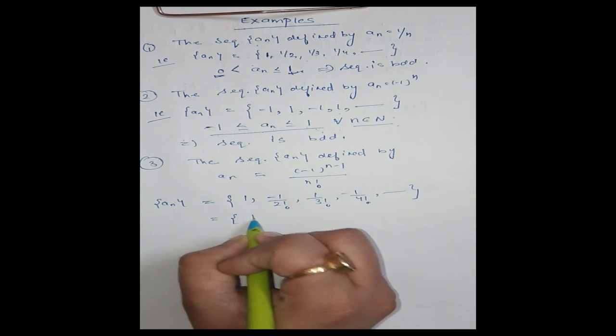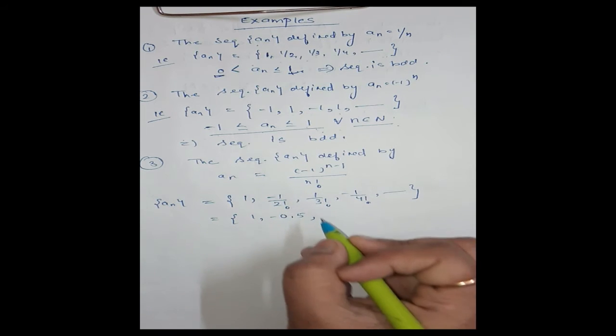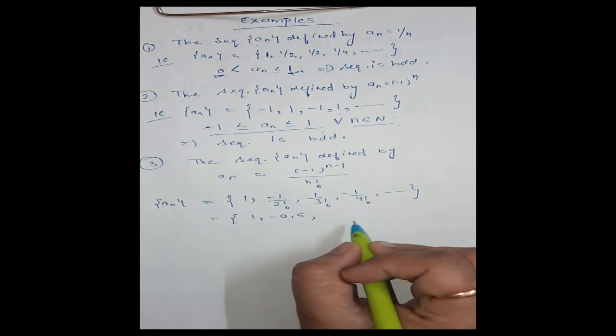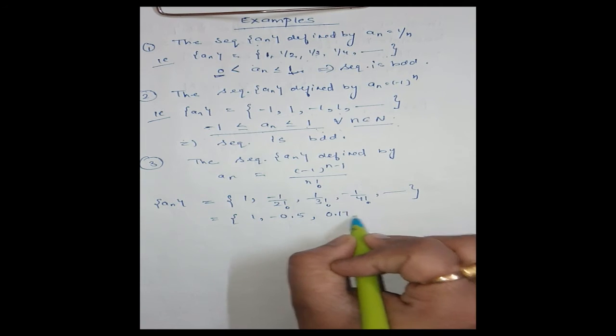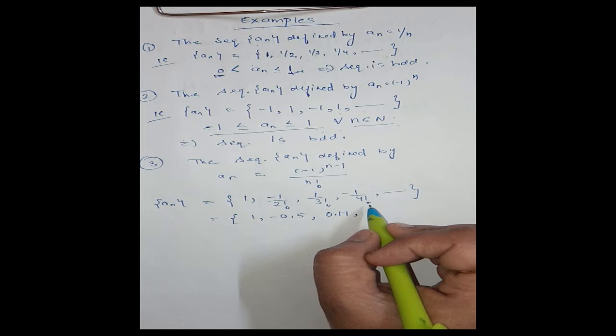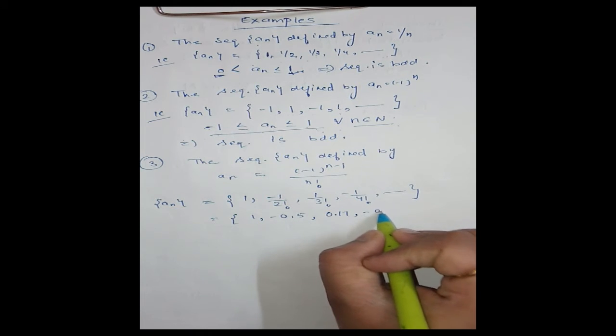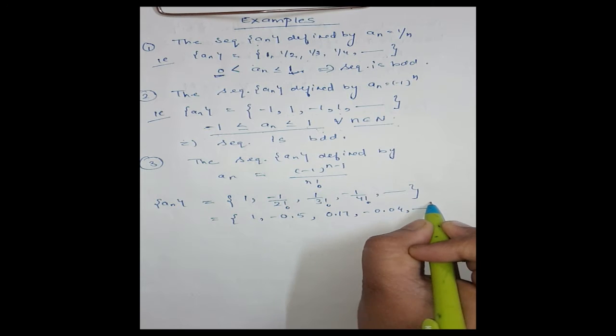That is, this is 1, this is -1/2, that is -0.5, then 1/3! that is 1/6, it is 0.17, then -1/4! that is -1/24. This will be -0.04, like this.